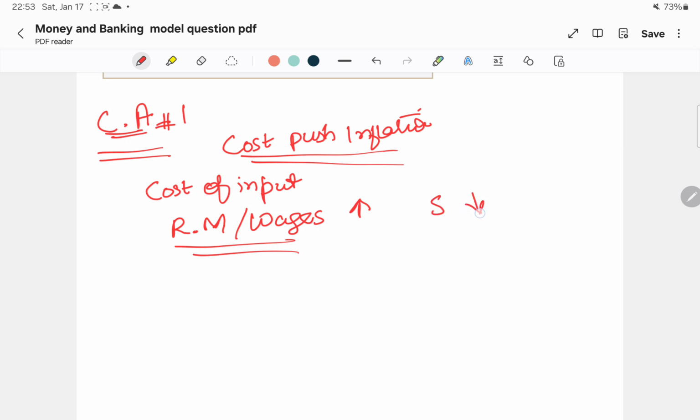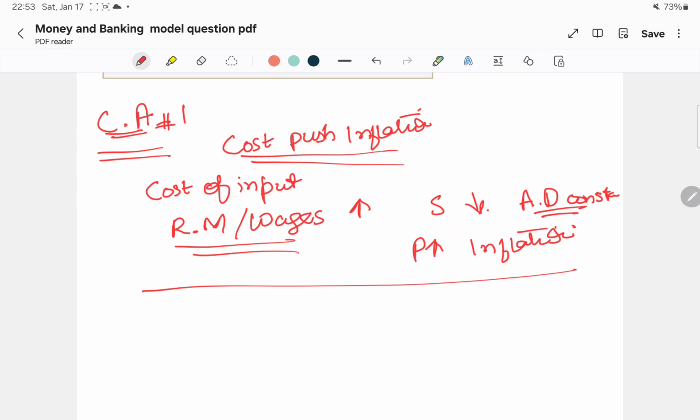When supply decreases and aggregate demand is constant, we know with the help of the graph that the price level will increase, and it will increase inflation. In such cases, reducing the money supply may not effectively control inflation, because there is unemployment and less economic growth.